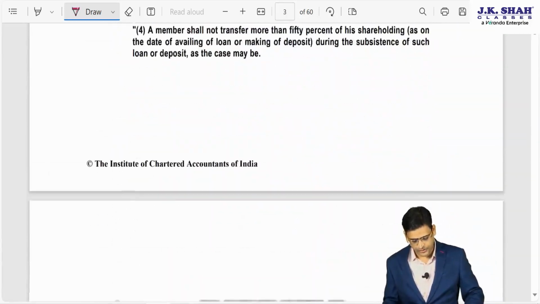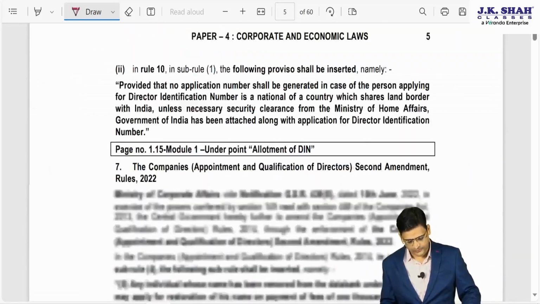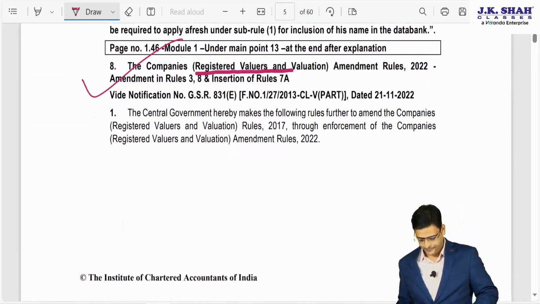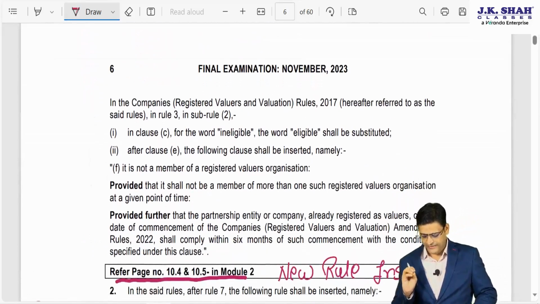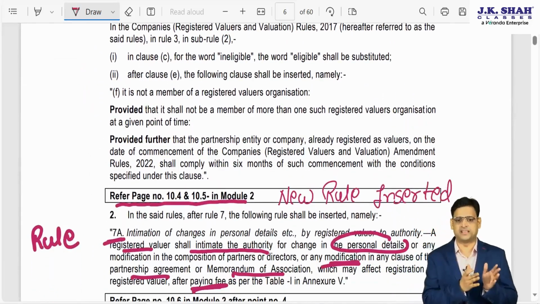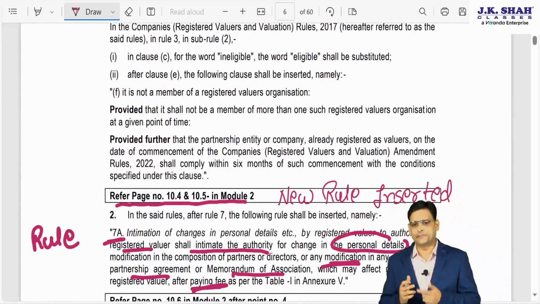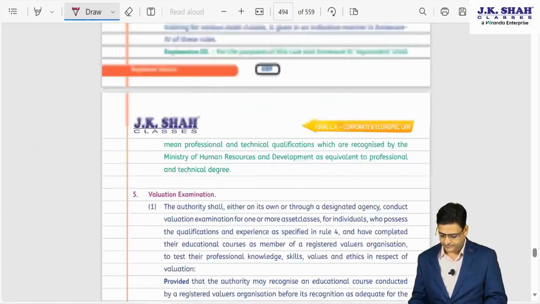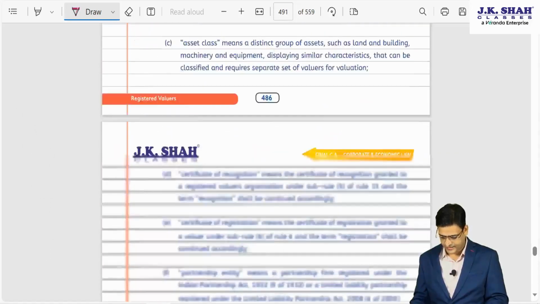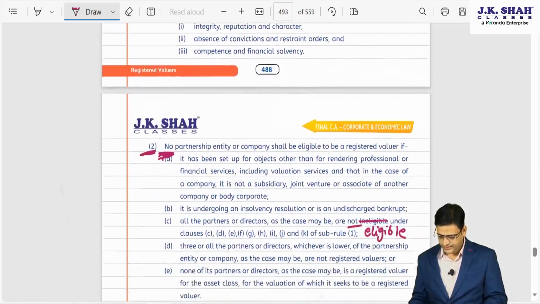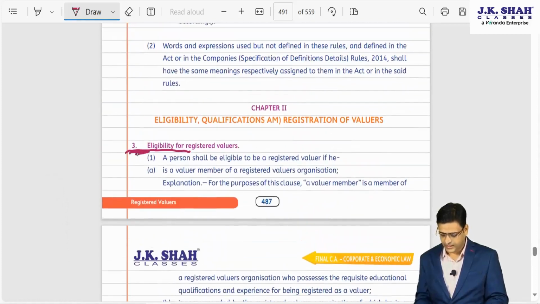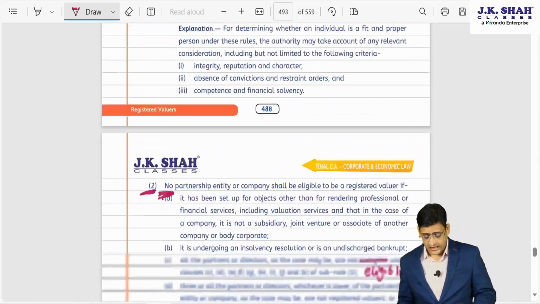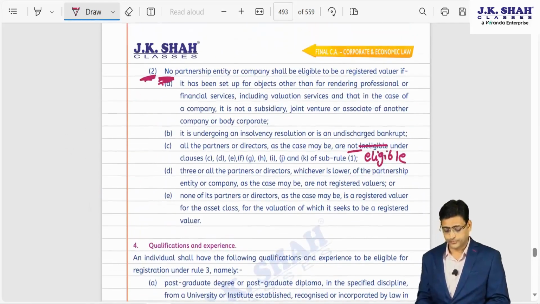The first amendment I am going to discuss is from the registered valuer chapter. See what the amendment is. I will show you those amendments from the chapter itself, so it becomes very easy for you to correlate them. Under the registered valuer chapter, there is Rule 3, eligibility criteria for registered valuer. Under that Rule 3, there is sub-rule 2.